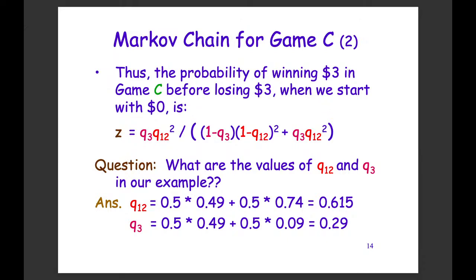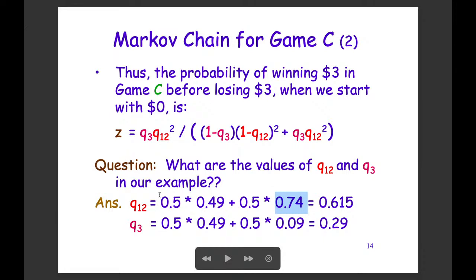Because we have 0.5 chance of playing Game A, there is 0.5 chance that we choose Game A, and then in Game A there is 0.49 chance of winning $1. This is the portion we have when using Game A. And for the other 0.5 chance, we choose Game B, and in that case we can win $1 with 0.74 chance.